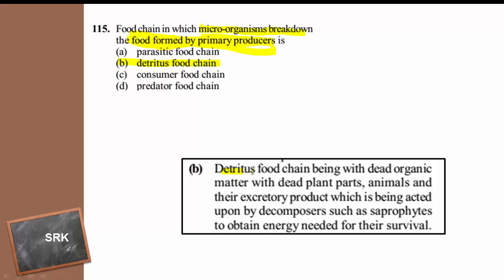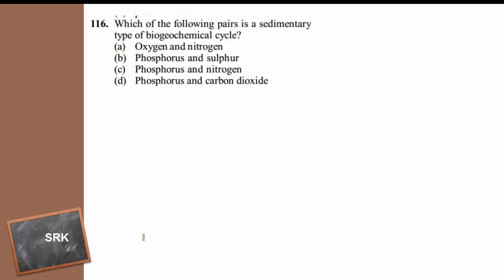So detritus food chain begins with dead organic matter which contains dead plant parts, dead animal parts as well as their excretory products. And finally it is broken down by the microorganisms. They are nothing but decomposers such as saprophytes, and they get their energy, they get their food. So the answer is option B. And moving to the next one.